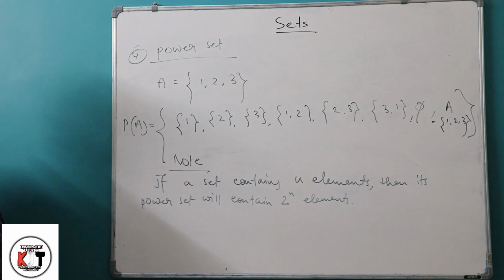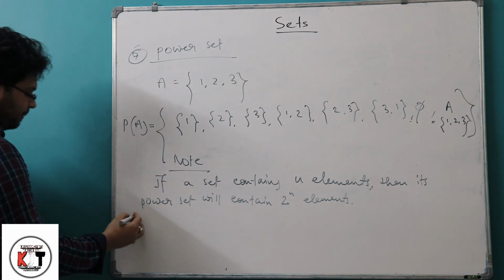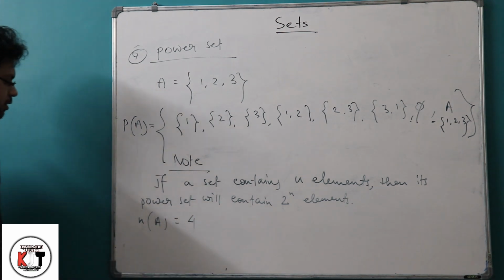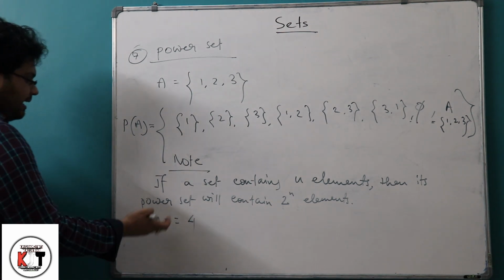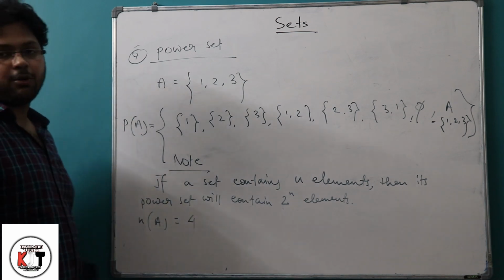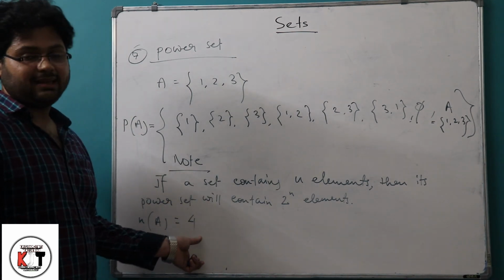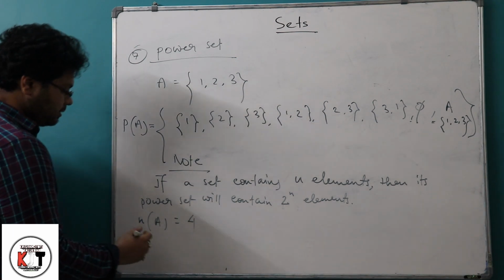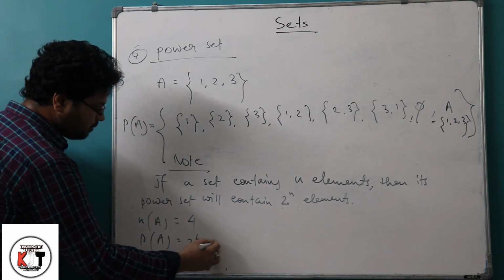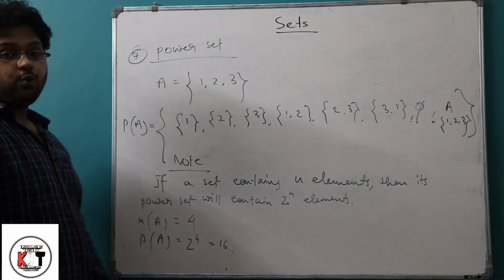From here you can say directly, suppose the cardinality of any set A is 4, that is, the number of elements in that set is 4. That is, A contains 4 elements, so its power set P(A) will contain 2 to the power 4, that is 16 elements.